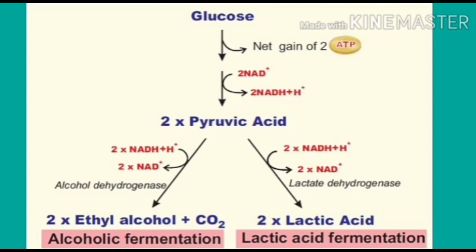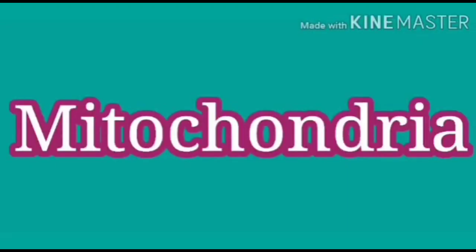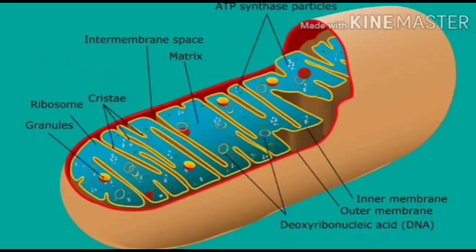In lactic acid fermentation, we can try to understand the structure of the mitochondria, which is present in eukaryotic cells. In prokaryotic cells, mitochondria are absent. The mitochondria are also called the powerhouse of the cell. The mitochondria is a double membranous organelle, with an outer membrane as well as an inner membrane. The outer membrane is smooth, and the inner membrane has inner folds.